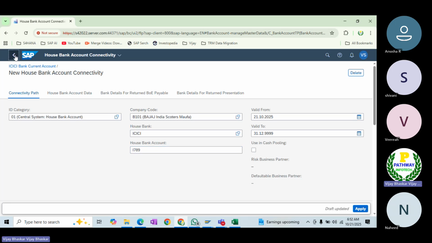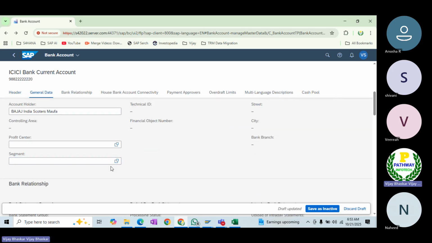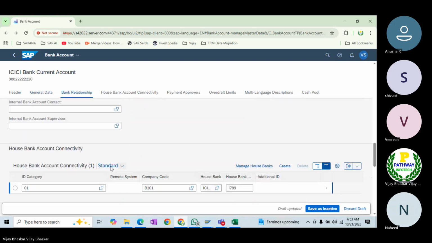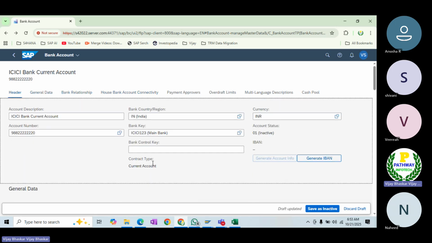If I go back here, kindly concentrate here. In the header, account description, account number, this is the number which is provided by the bank. Then country, what is the house bank key? Because the address information will be derived from your bank key. Currency, in which currency the bank account is going to support. Then after that, come down. Then here in the house bank account connectivity, click on create and add the required information.